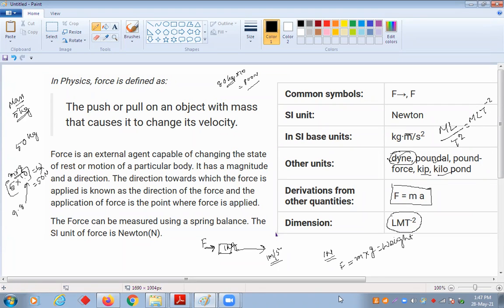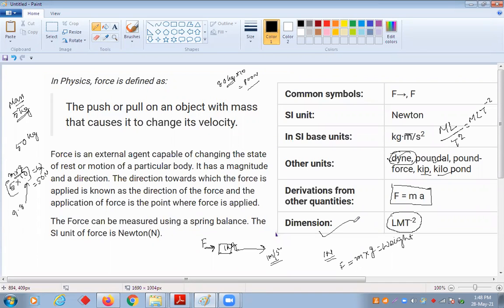This is the way we express dimension. That means how you are writing the unit. With those examples, you have understood everything about the force.